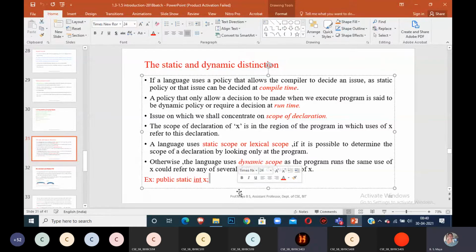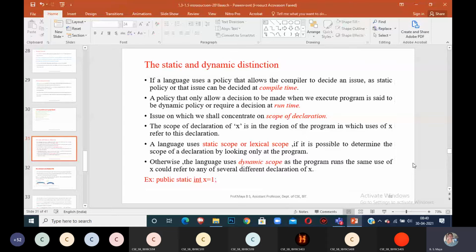If you declare int x is equal to 1, and after four or five lines define int x is equal to 2, then x remains 1 only. That is for static, and it will remain the same. That difference you already got.